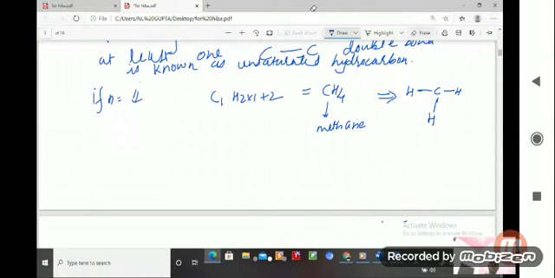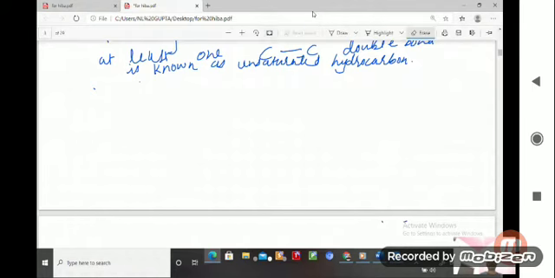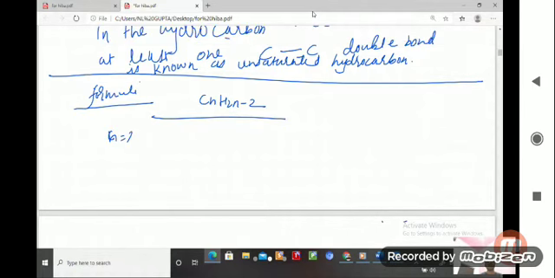Let us try to understand, student, how to derive the formula for unsaturated hydrocarbon. Here we are talking about an example. Its formula for unsaturated hydrocarbon, student, is CnH2n minus 2. Suppose n is equal to 2. So C2H(2 into 2 minus 2).